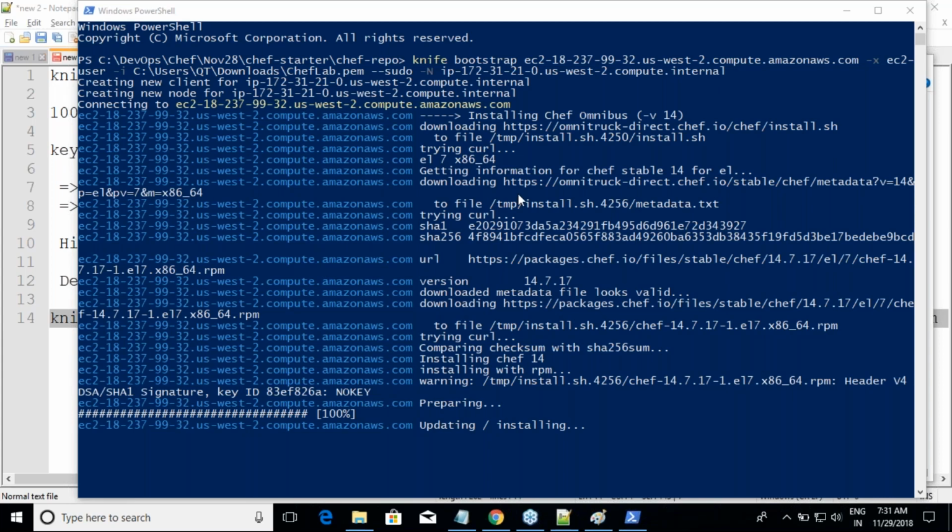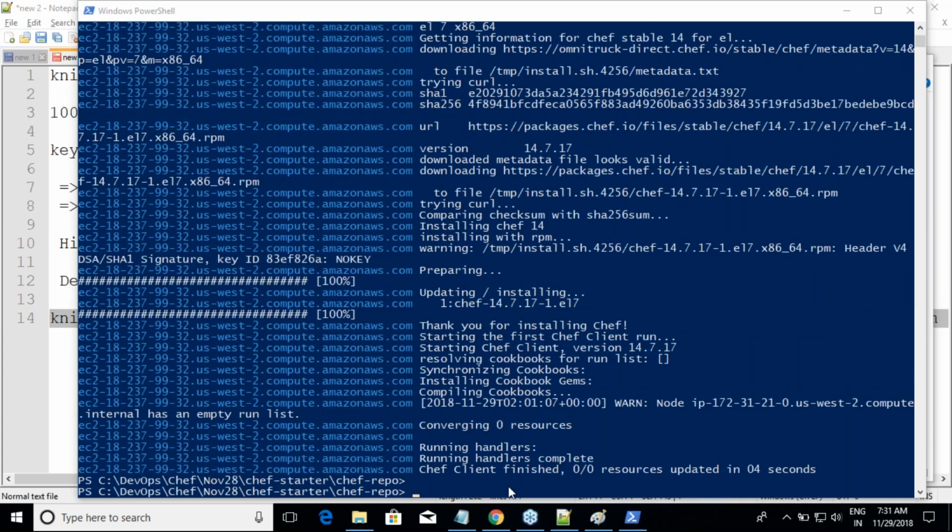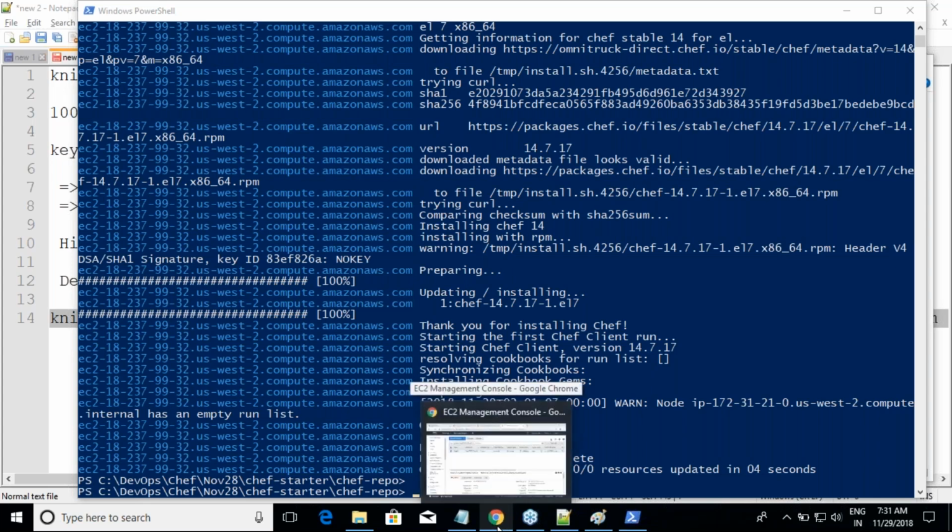Am I clear on this? You should see something like this, saying that I have logged in, I have installed some stuff and all of that. So we have bootstrapped 2 nodes from yesterday. So let us see how the other side of the world looks like. We have looked only at the workstation side. Let us look at the node side of things. What is there on that machine and what happens? So shall we log in into one of the nodes? Yes. Let me log in into this itself.